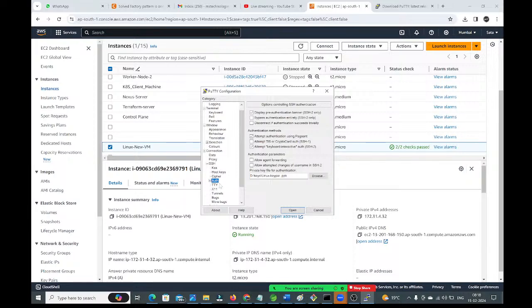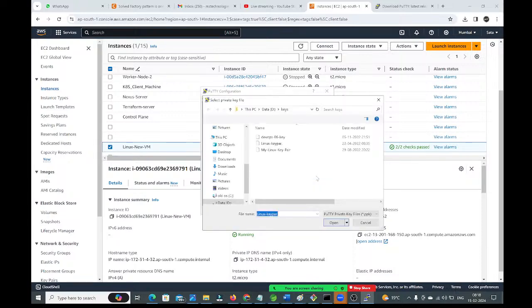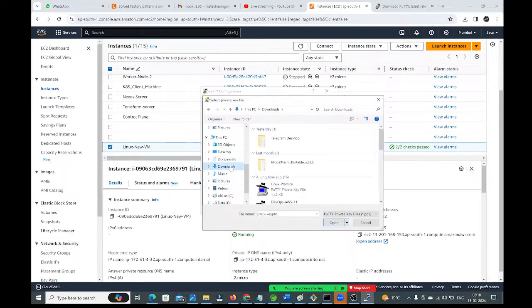When you have selected the Auth option, here you will get the option to browse the PPK file. Click on this Browse button. So now tell me where your PPK file is available. It is available in the Downloads folder. Go to this Downloads folder. Here, select, guys. I want the PuTTY private key file. Where is it available, guys? Now go down. Here you can type it, guys.